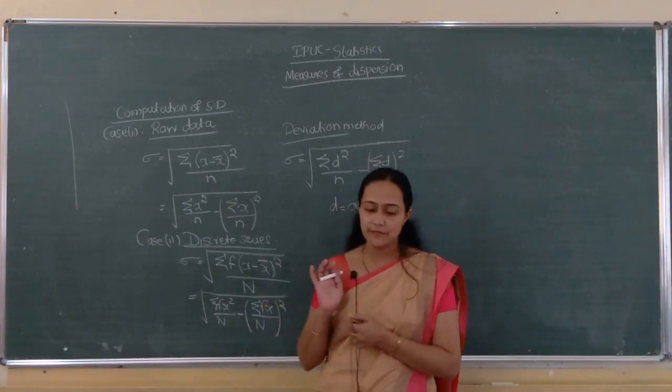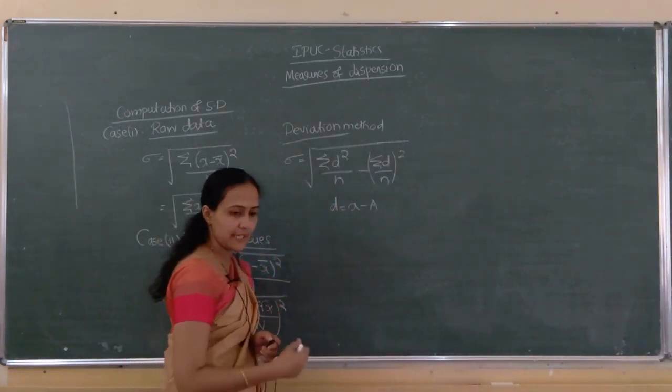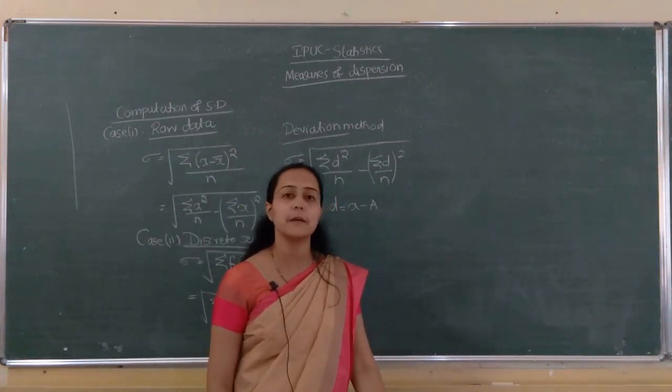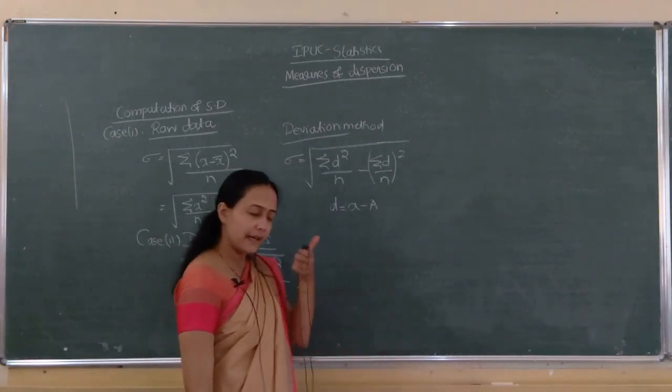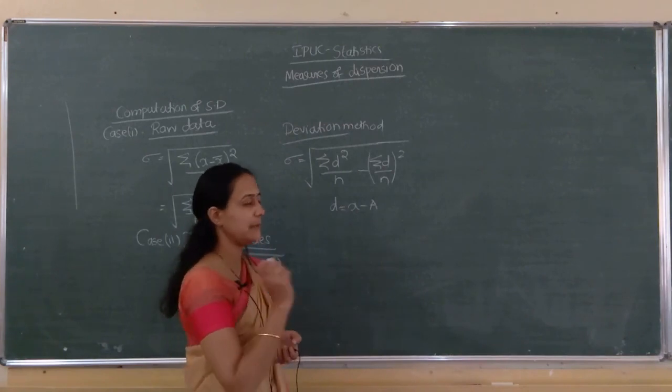Then here also the deviation method we can apply. Here we are taking deviation from which one? Here also we are taking deviation from this one itself. Which one? Assumed mean. Here, same, one column f into d will be there.